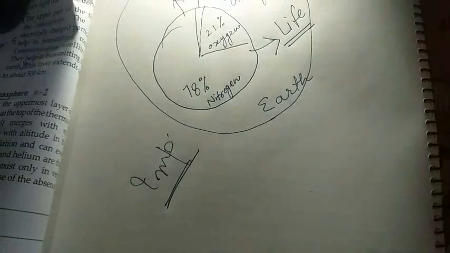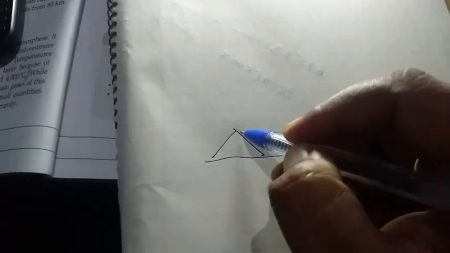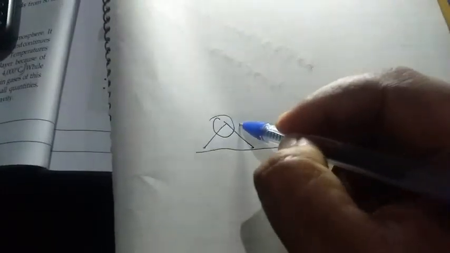This figure is very important, and you have to draw it. I will explain you when and where you have to draw. Now we will study about the various layers of the earth here. For example, this is Mount Everest, the highest peak on earth.